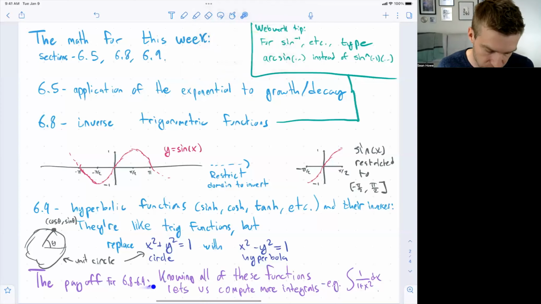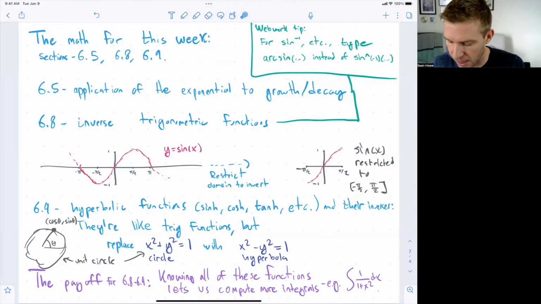So the payoff to 6.8, 6.9 is really that knowing all these functions lets us compute a lot more integrals. So for example, you'll be able to compute the integral of 1 over 1 plus x squared times dx, which is something we wouldn't be able to compute. We wouldn't know the antiderivative of this until we have inverse trigonometric functions. And so you'll see other similar examples to this. Okay, so that's what's happening this week.